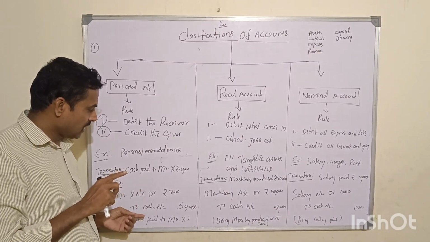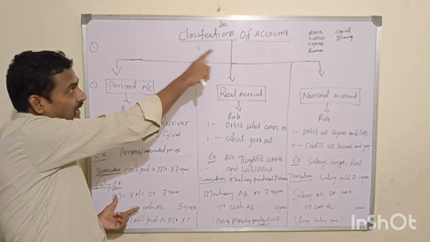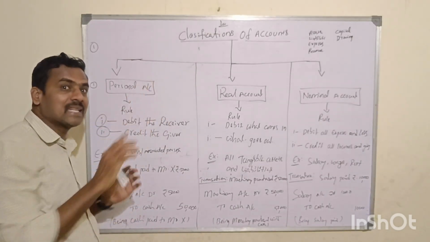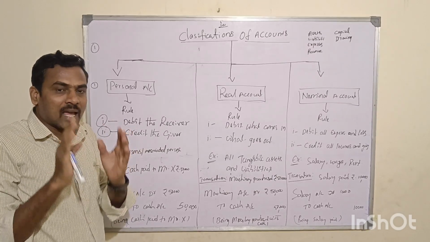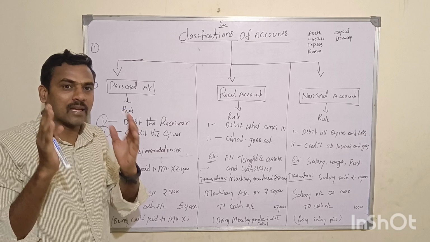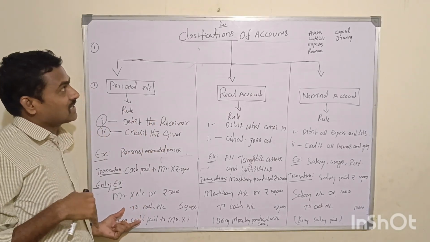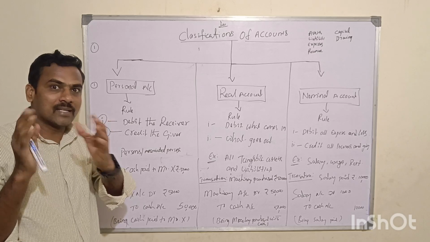Identifying what is debit and recording as per the rules, as per the classification of the rule, is called business language. And what is accounting? It's a business language. To write the journal entry, we need to understand what is the debit and what is the credit.